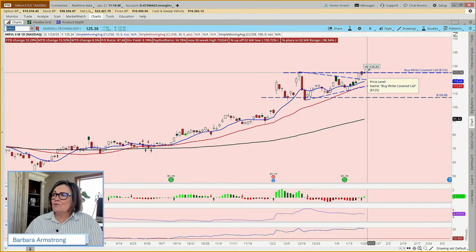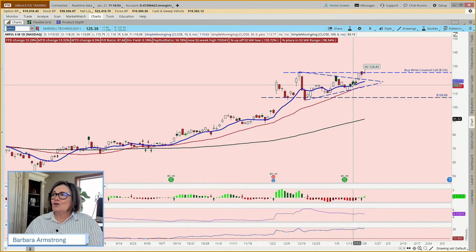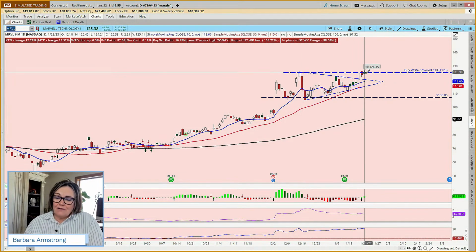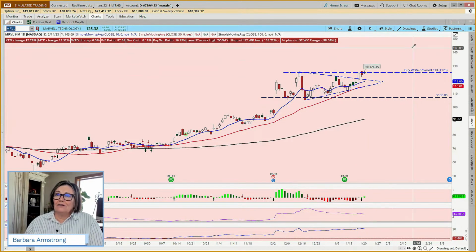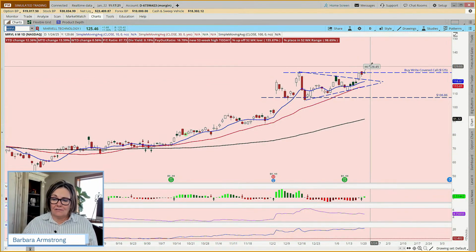So with Marvell, if we were bullish on this, we don't have earnings until March 6th. We could do any number of things. Could we buy the stock? Yes. And could we just do a buy and hold if you believe in this company and you may want to hold it for the longer term? Or, depends on what your goals are, if you wanted to earn some income, could you do a long call vertical, or what we call a bull call spread?